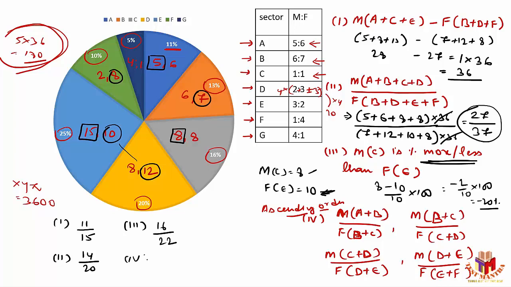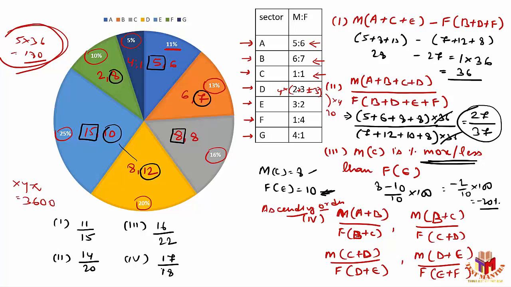And fourth one, number of males in D and E combined, 15 plus 2, 17, divided by number of females in E and F. E and F is 10 plus 8, 18. Right. So arrange them in ascending order.